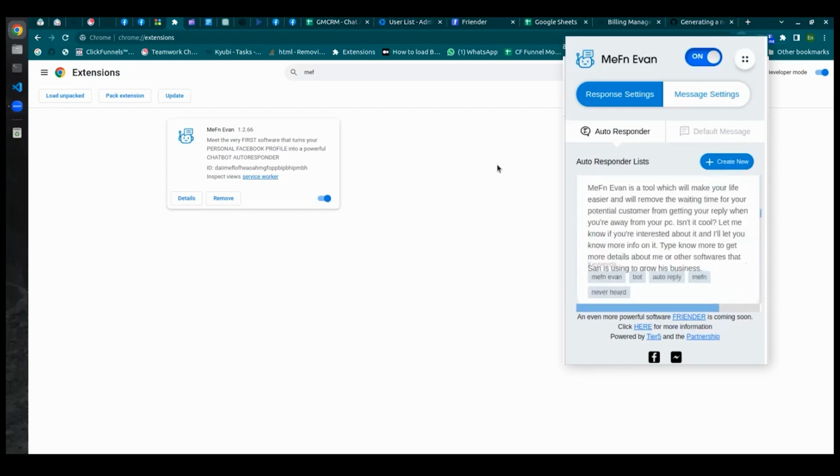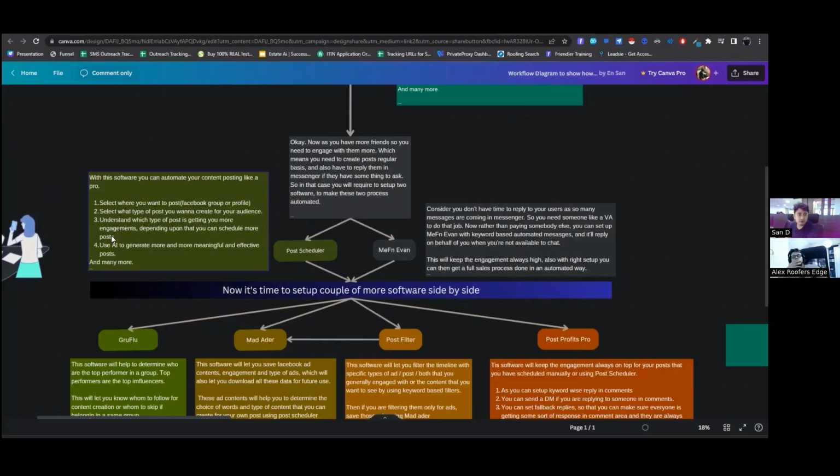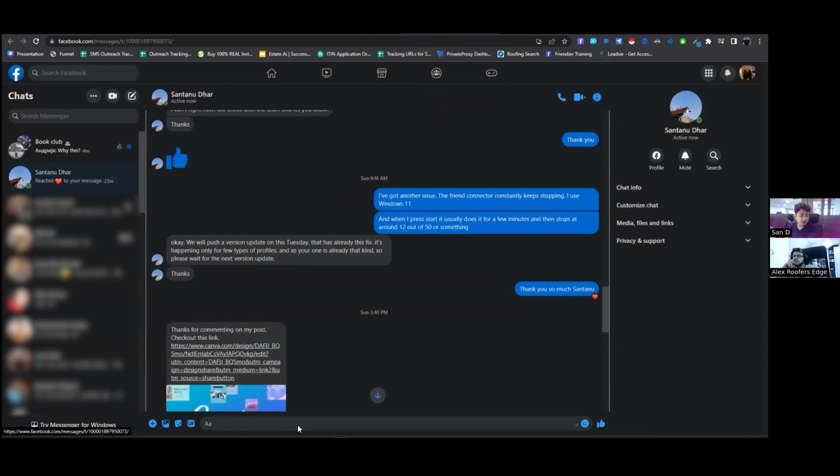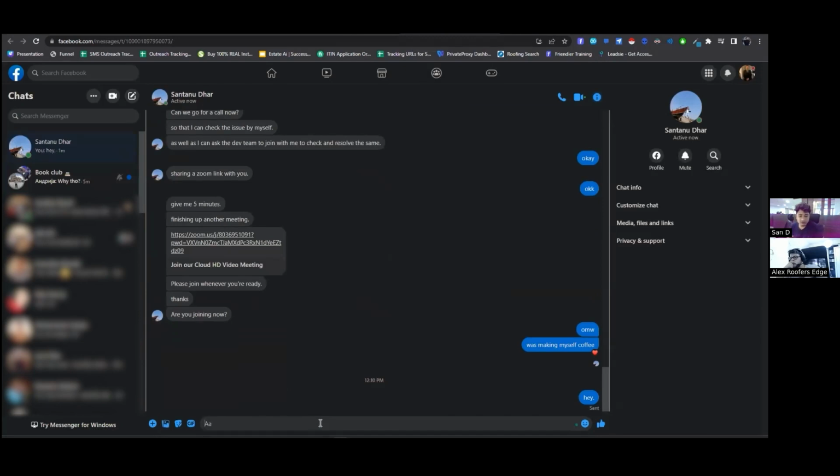Do one thing, please share your screen once more. Now suppose I'm going to the messenger and this is me. So suppose you are sending me this. Let me also quickly check that I'm not on your message, otherwise it will not reply. I was on your chat only, so that's why it was replying. Just let me go to someone else's chat.